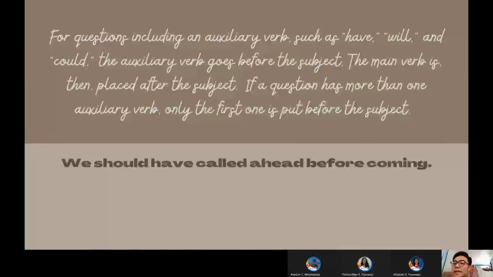Should, the first auxiliary verb, and then the subject, then have, the second auxiliary verb, called, the main verb, and then the rest of the sentence. Do you understand now how questions with auxiliary verbs are formed? Yes, sir. All right, now again, let's each come up with a sentence that uses an auxiliary verb. I'll start. Have I been living under a rock? So that's have, first auxiliary verb, I, subject, been, second auxiliary verb, living, main verb, and then under a rock, a prepositional phrase, which is the rest of the sentence.